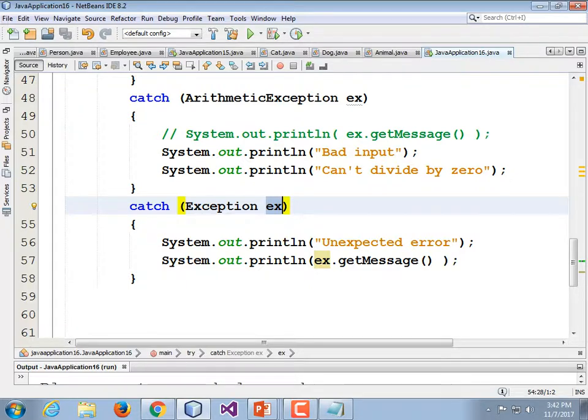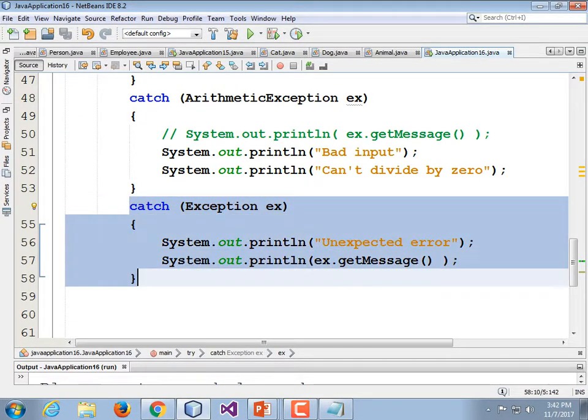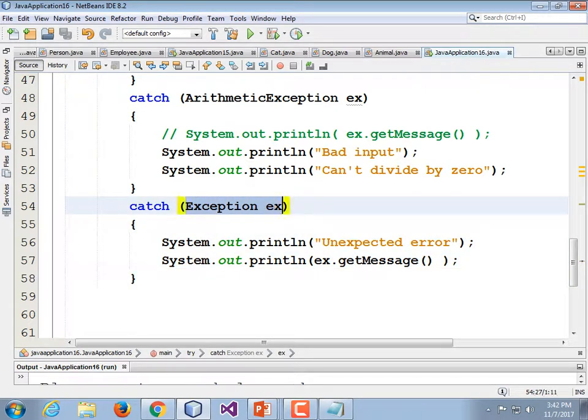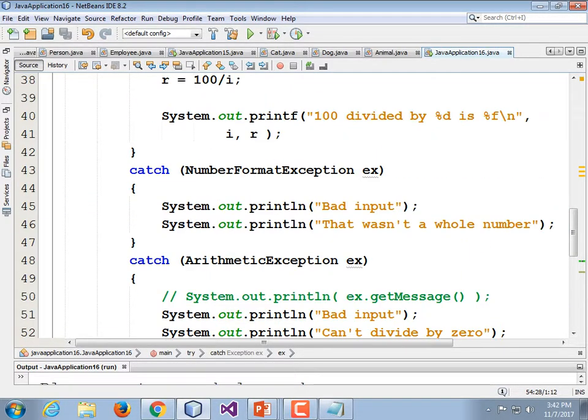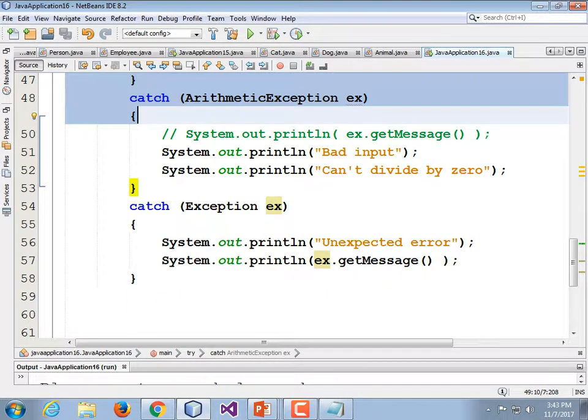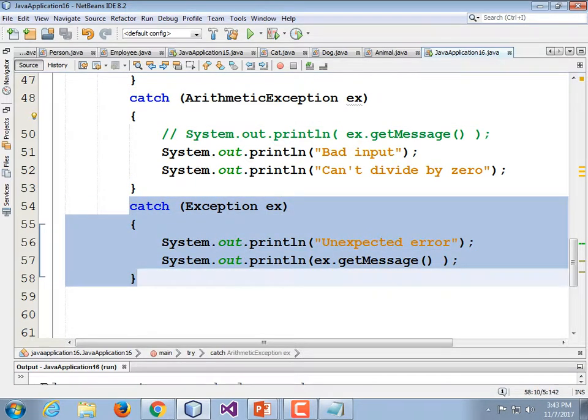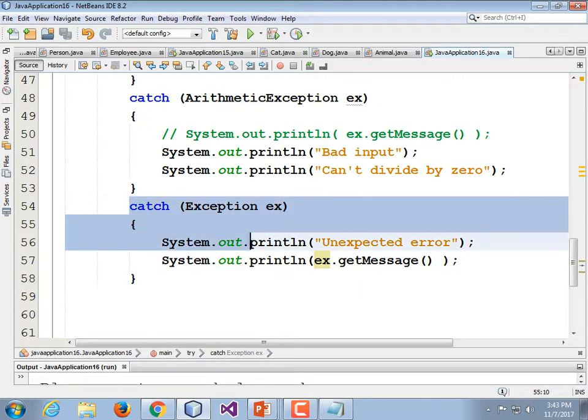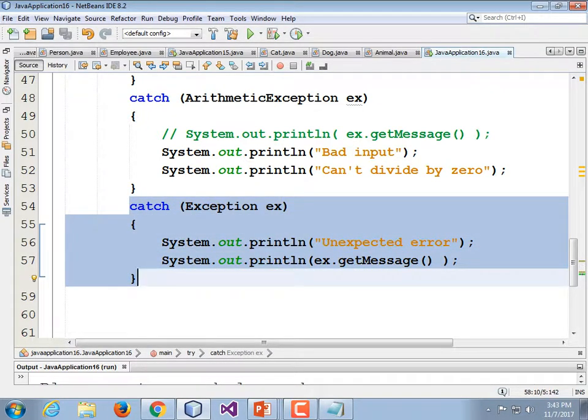But it's considered really, really bad programming to use catch Exception ex as your generic handler without putting the ones you're expecting first. Generally, you want your code to fail if there's a problem, certainly during testing. You don't want that failure to be hidden, masked by an overly generous exception handler.